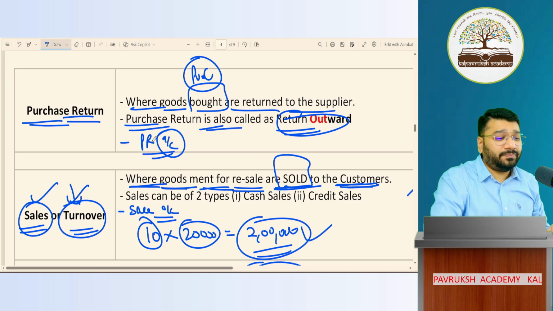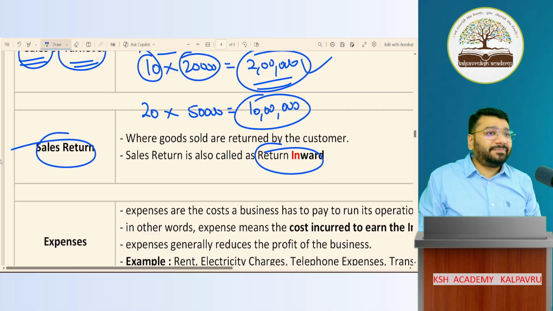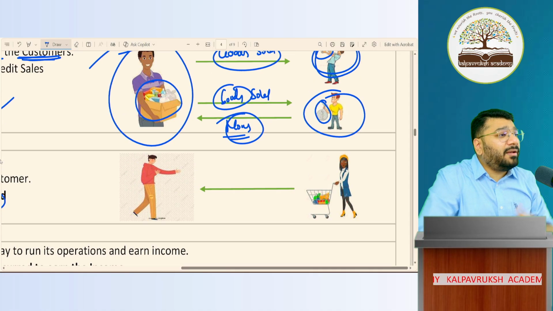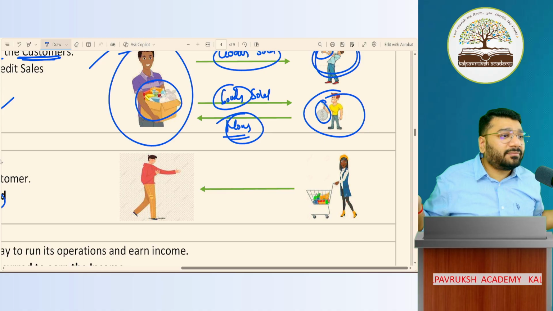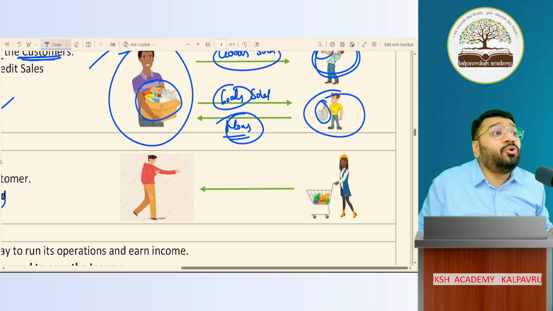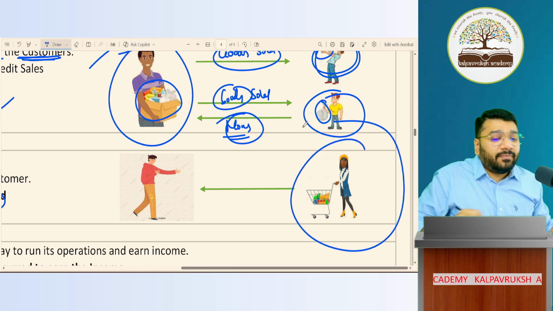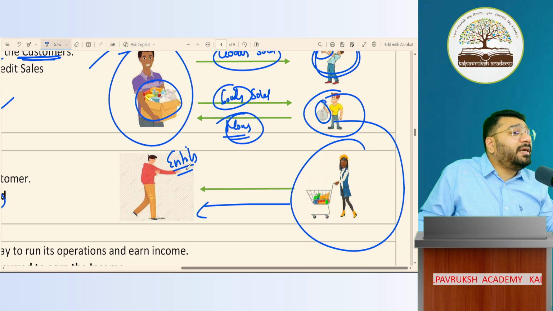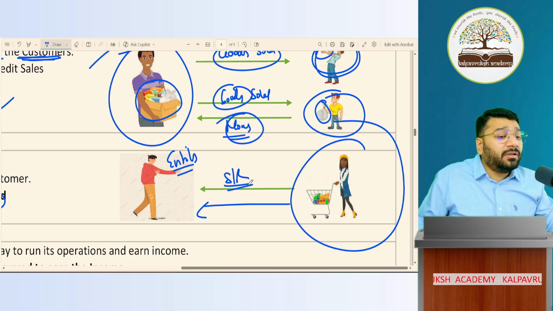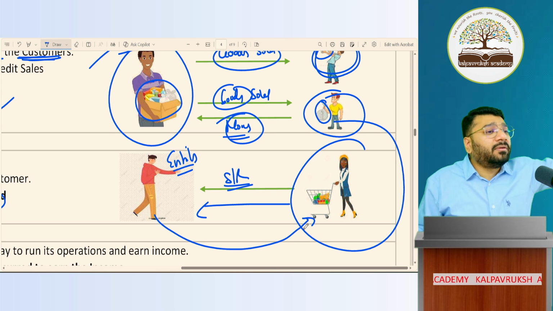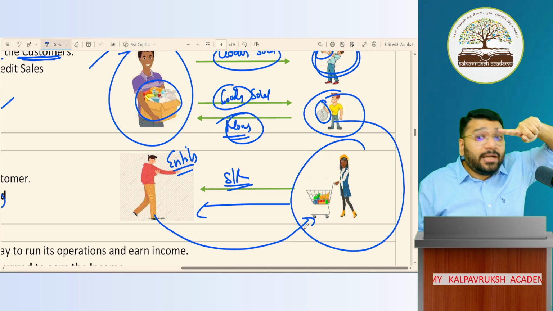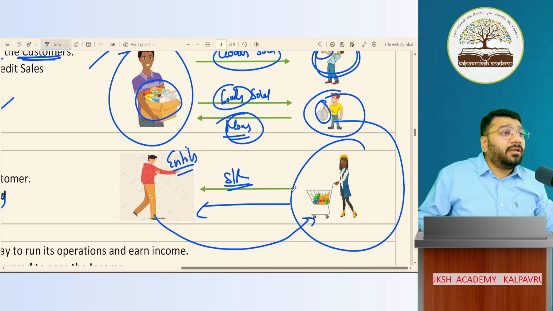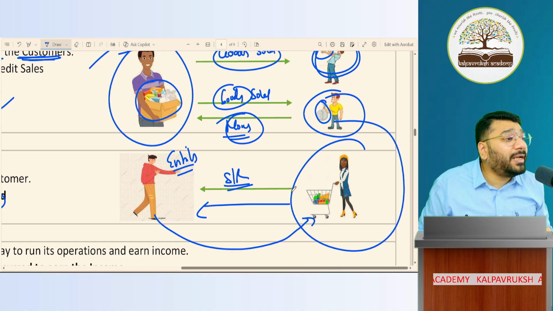Clear or not clear? Now, what do you think is sales return? The product that you sold to the customer, the customer did not like it. Reason can be anything. So customer is coming back and returning the goods to the business. So who is she? Customer. Customer is giving the goods back to the entity. So such kind of return is called as sales return. Sales return, which means what? This entity sold this product to the customer earlier. Now customer did not like it because of any reason. She's coming back and giving the product to you. It is called as sales return. The goods that have sold earlier, now it is returned. Hence it is called as sales return.